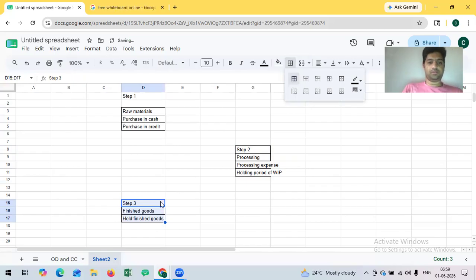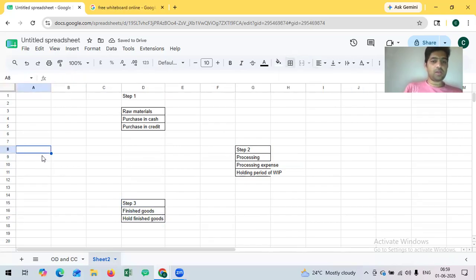There are two possibilities. We can sell the goods on cash, we can sell the goods on credit. Means we can sell the goods by having cash upfront, or we can sell the goods, but the customer will not give us cash upfront, they will take some time. Sale of goods can be on cash, meaning I sell the goods and get the cash upfront, or I can also sell on credit.